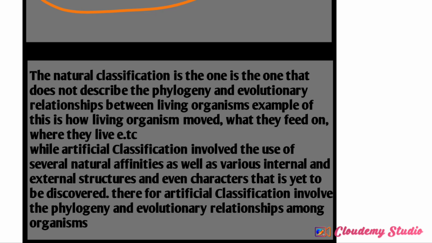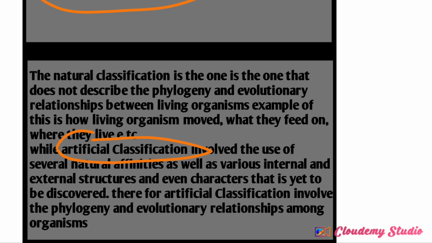So artificial classification, which is the second one, deals with several natural affinities, which include various internal and external structures. Even a character that is yet to be discovered is going to be stated by artificial classification. Artificial classification involves the classification of phylogeny and evolutionary relationship among organisms.